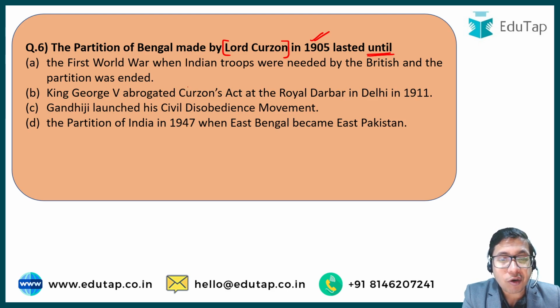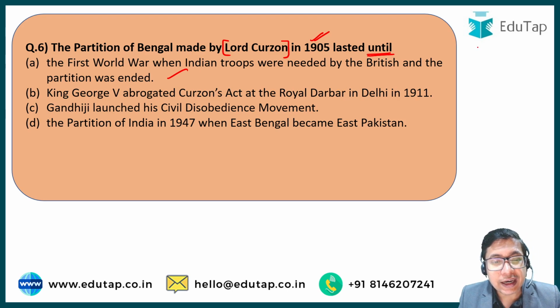Option A, the First World War, when Indian troops were needed by the British and the partition was ended. The First World War started in 1914. It lasted till 1918. Did British annul the partition of Bengal? They removed the partition of Bengal in order to appease the Indian troops so that they would fight for British in the First World War. This is not correct. Britishers did not do that.